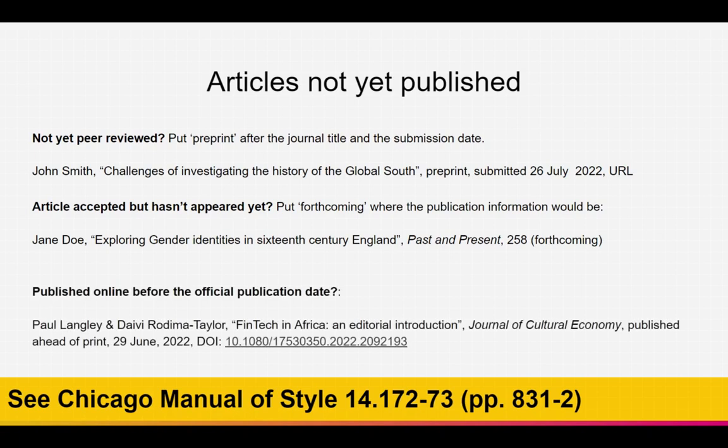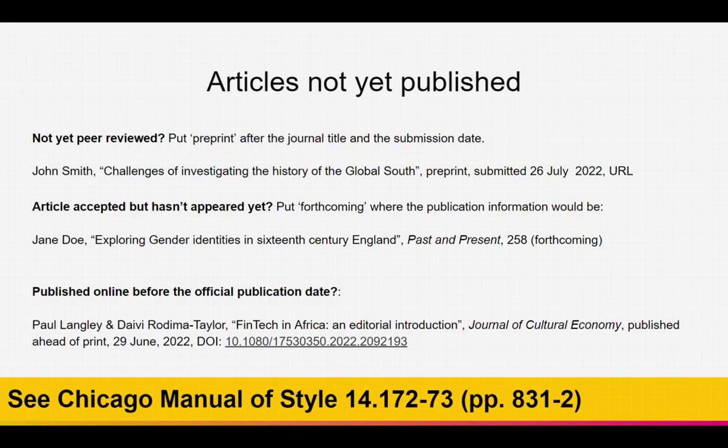What will be a little bit more common is if you found an article that's been published online, but before the official publication date. You might encounter that a little bit more often. In this case, you will include a lot of the similar information as we have before.